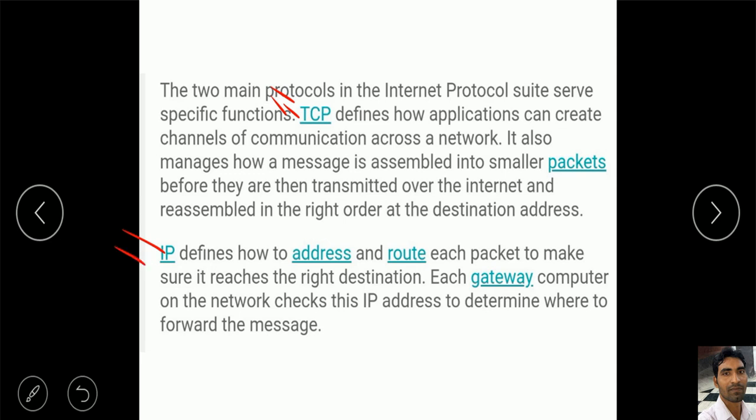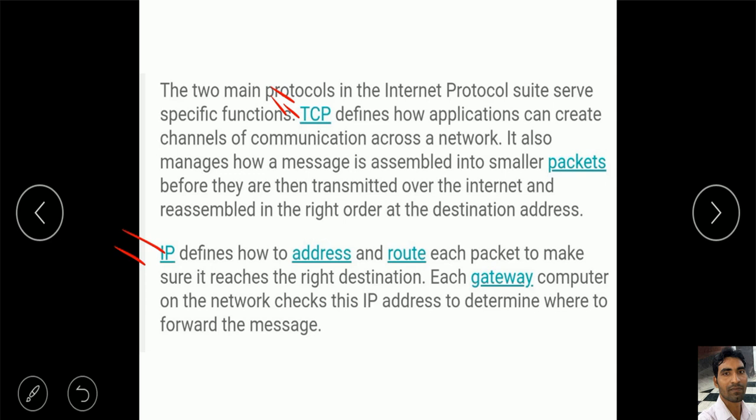What is the function of IP? IP defines how to address and route each packet to make sure it reaches the right destination. Means it defines the address and the route, how the data will be transmitted, through which route and at which address.